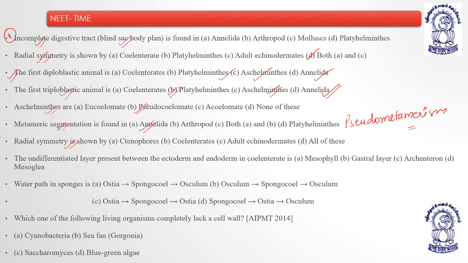Now coming to the next: radial symmetry is shown by ctenophores. Ctenophores are biradial, meaning both bilateral and radial symmetry are there. Coelenterates are radial. Adult echinoderms are radial. It means the answer is all of these, right?